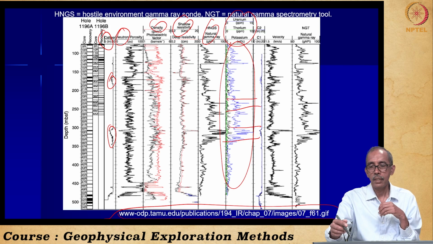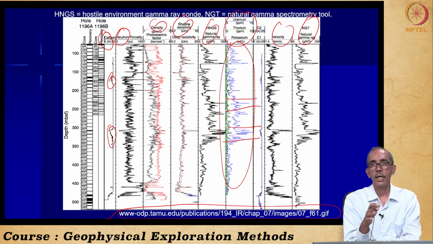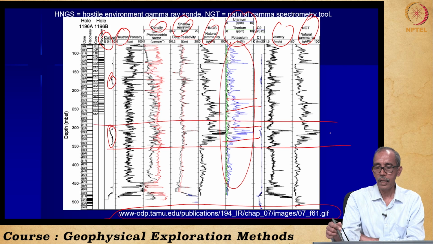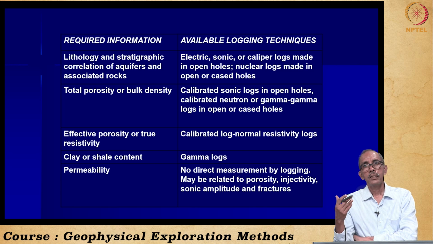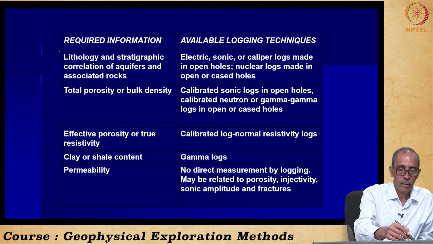So here is the sonic log. Here again, natural gamma ray logging. This is how all the logs are compared, kept one after another. They are compared to make meaningful identification of the boundaries between the different formations. And here is a big table in which I have put what the question is and what technique we can make use of.